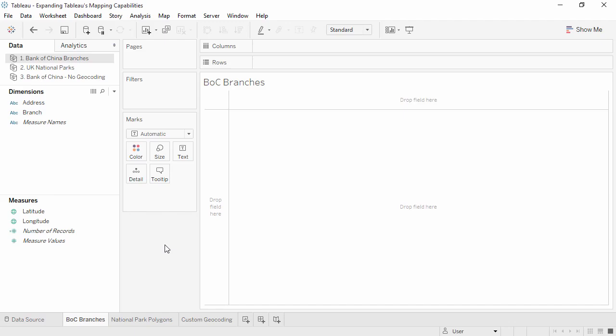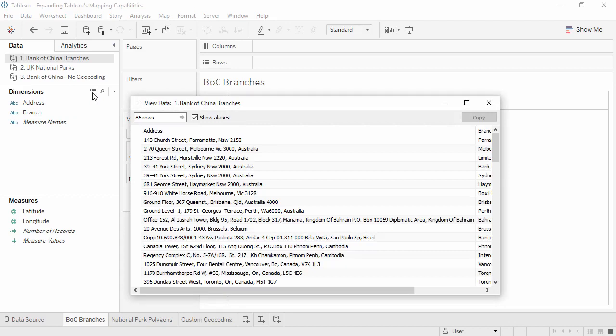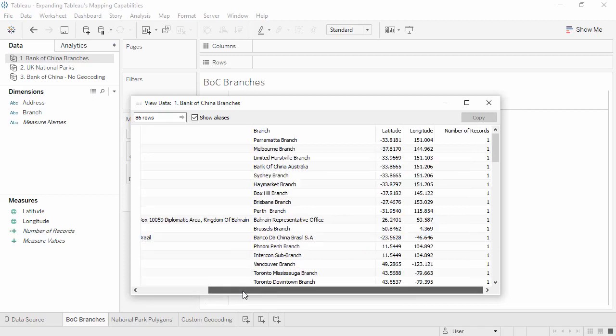For example, if we wanted to look at global branches for Bank of China, these can be mapped using coordinate data. If our data has latitude and longitude coordinate information, that's all we need. Here, for example, we have branch information for Bank of China branches outside of China itself. I pulled the addresses from boc.cn, then ran them through a batch geocoder using the link available under the video. Now the data has geocoded information for each branch.